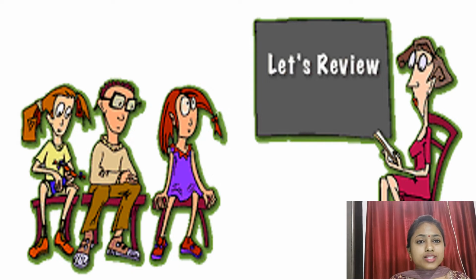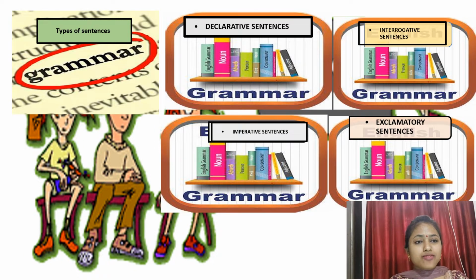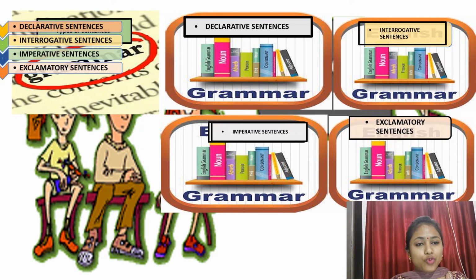Okay, so you can see on the screen it is written the review. First we will revise what you have learned in the first video and then we will move forward. We have learned types of sentences. How many types of sentences were there? Four types.